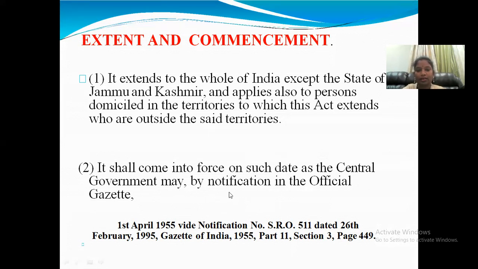So it commences when it is published in the official Gazette, and that date is 1st April 1955. The notification is SRO 511 dated 26 February 1955, published in the Gazette of India, Part 2, Section 3, page 1950 449.